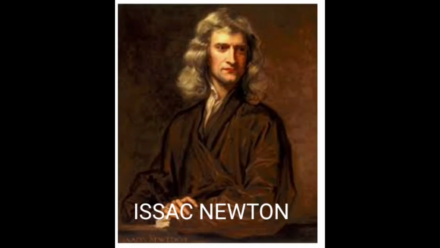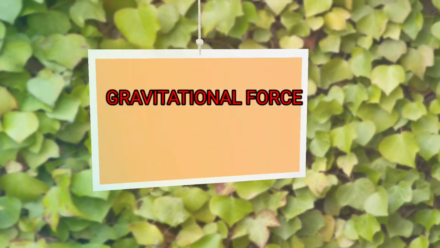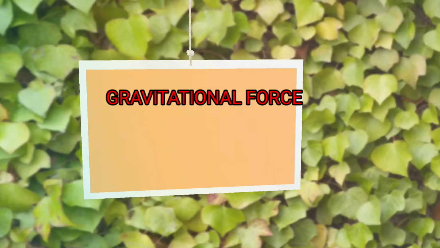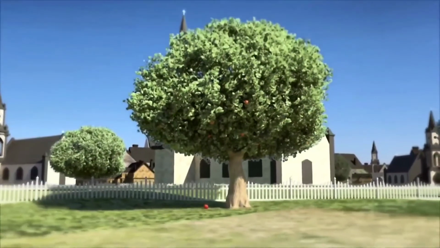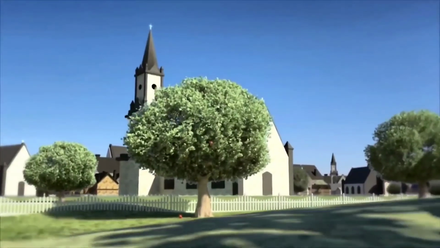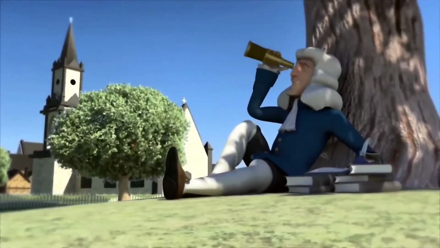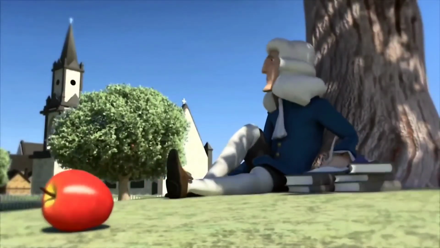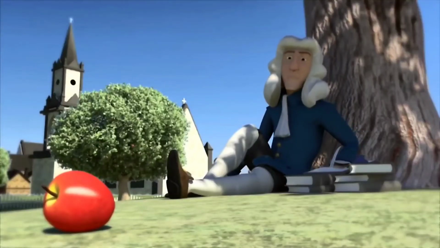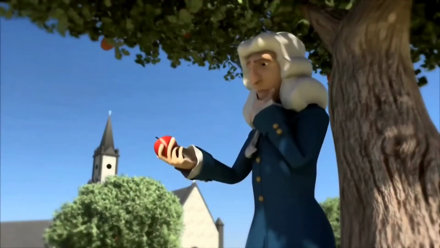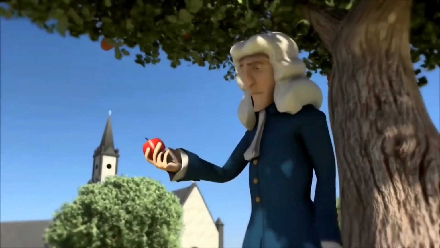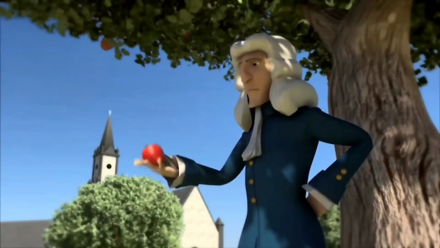Isaac Newton could grasp that the same force is responsible for all these. This force is called the gravitational force. It is said that when Newton was sitting under a tree, an apple fell on him. The fall of the apple made Newton start thinking. He thought that if the earth can attract the apple, can it not attract the moon?